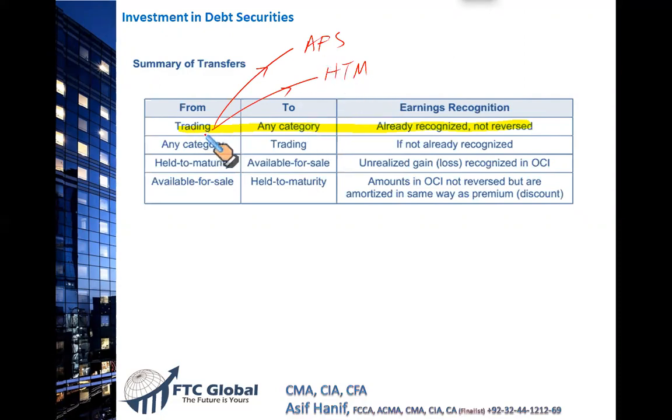Since under the trading security classification, any gain and loss in the fair value is already recognized in the income statement, right? Trading security means any gain and loss in the fair value goes to the income statement. So if you move these trading securities to available for sale or HTM, any gain and loss has already been recognized and it is not reversed. Any gain and loss which you have previously recognized as fair value gain and loss on these trading securities is there and it is not reversed. It makes sense. The gain that has already been reported in the income statement is not reversed, right?